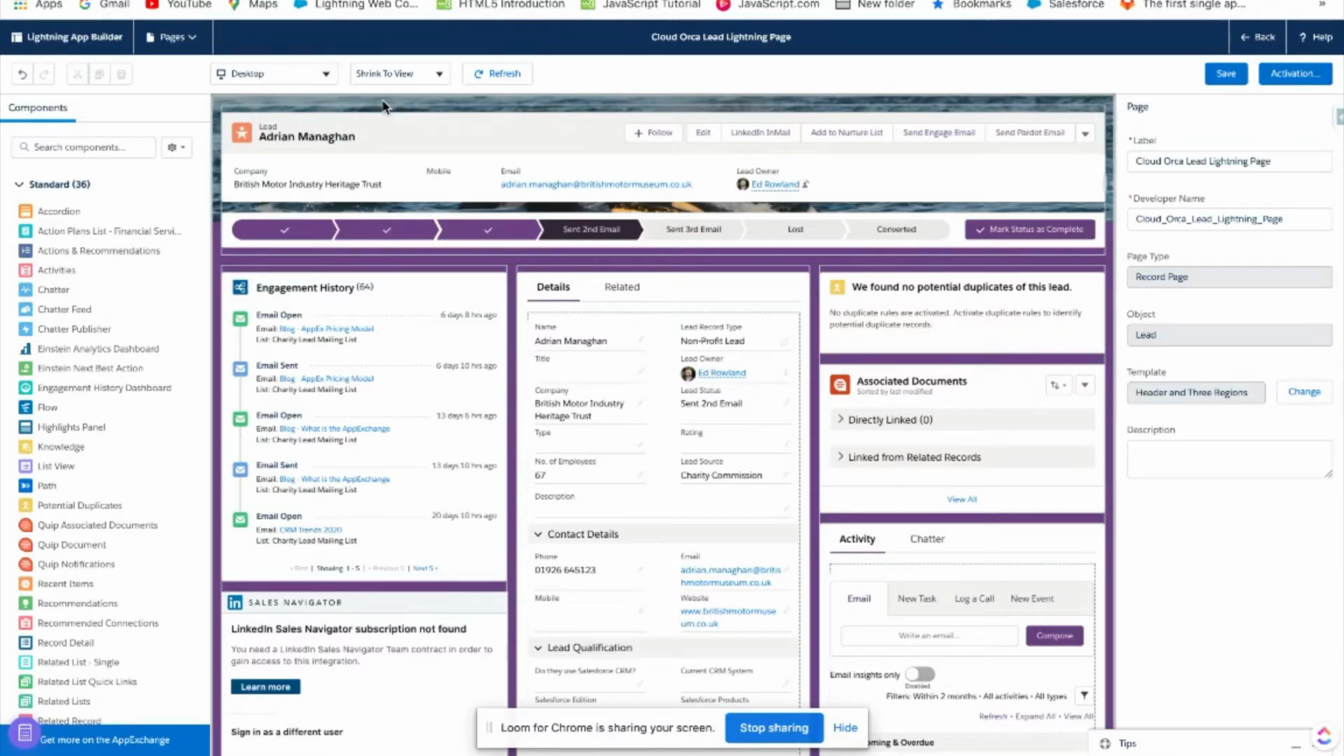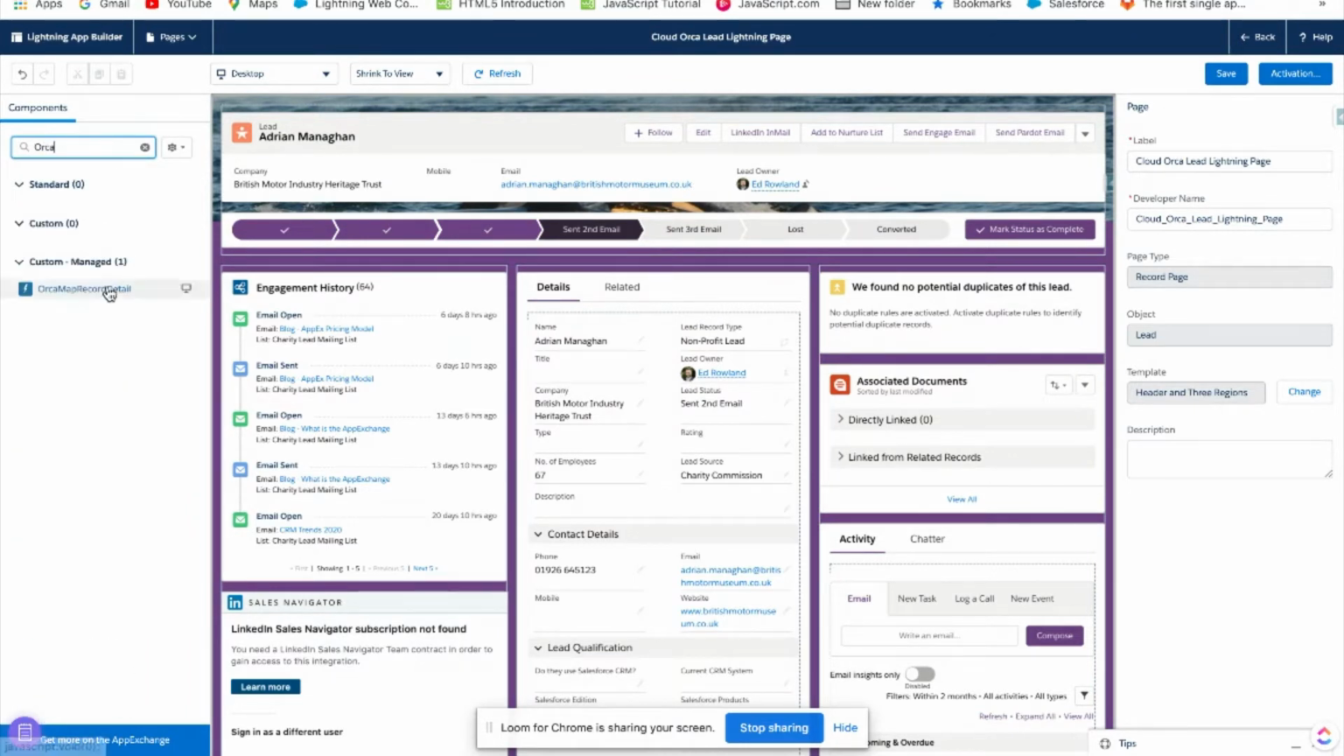A great piece of functionality available with Orca Maps is the Lightning Component, which can be easily utilized by adding it to the Lightning record page on your desired object. So this can be found on the list of components on the left-hand side of the page, shown here.